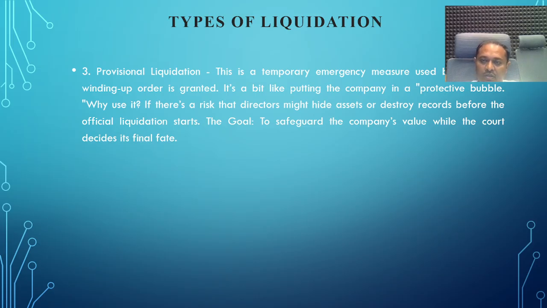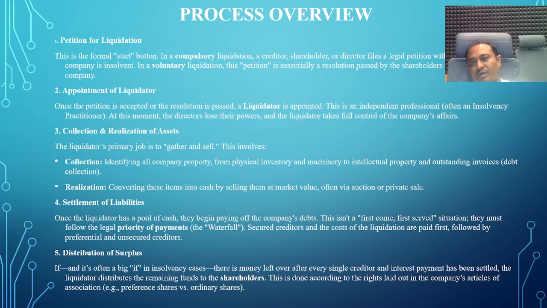If the court's decision is in favor of continuing the business, the provisional liquidation can be cancelled or removed. But if the court is against the company, the provisional liquidation can continue and the company will be liquidated. Then the process of liquidation.